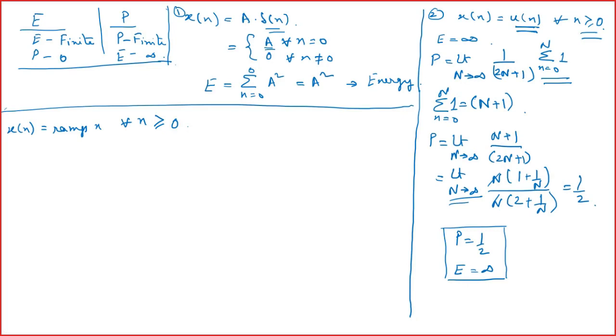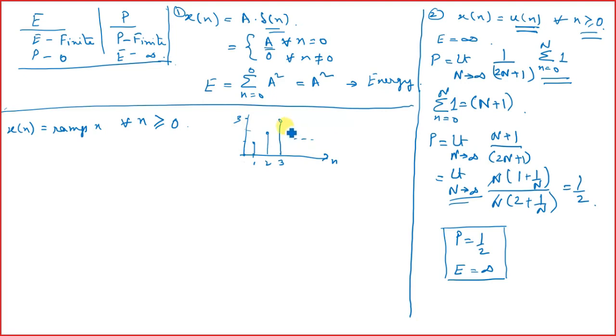So what is a ramp? It is an ever increasing signal. If you plot this, at n equals 0 it has a value of 0, at n equals 1 a value of 1, at n equals 2 a value of 2, at n equals 3 a value of 3, and so on, it will continue.